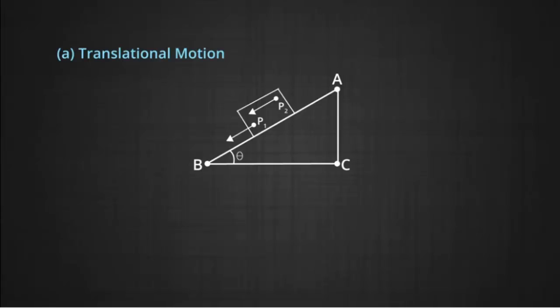Its motion down the plane as shown in the figure is such that all the particles P1, P2 and the rest of the particles are all moving together. That is, they all have the same velocity at any instant of time. The rigid body here is said to be in pure translational motion.